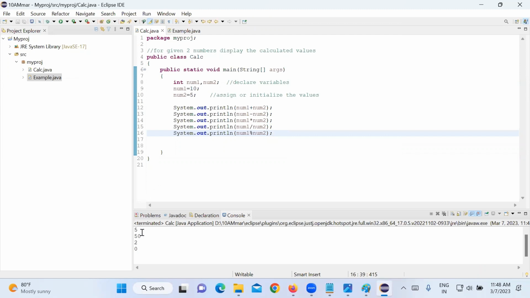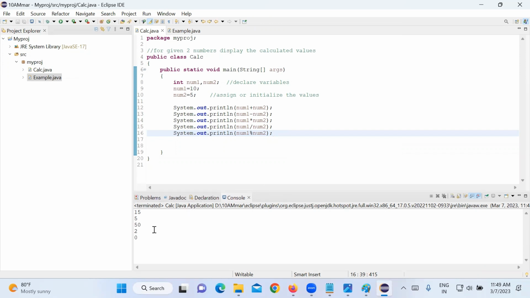Now you got the calculated values. Addition is 15, subtraction is 5, multiplication is 50. Division, we get the quotient value 2, and remainder is 0. Okay, this is fine.